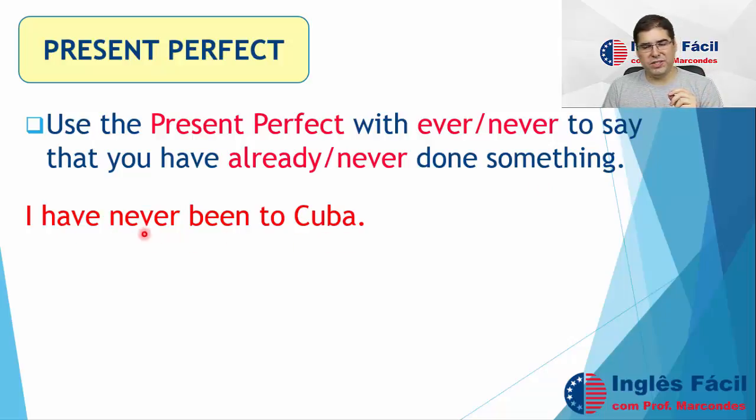So, we use never to say that during all my life, this is the period that we are selecting. During all my life, I never went to Cuba. I have never been to Cuba. Never, okay? So we use ever when it's a question and never when it's affirmative or negative, to say that something has or hasn't happened.